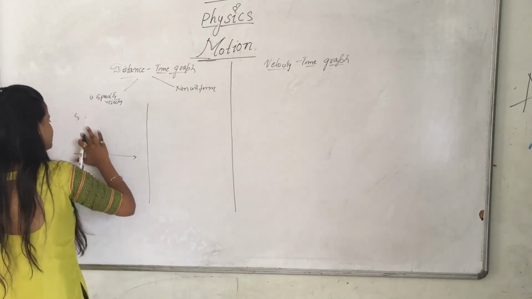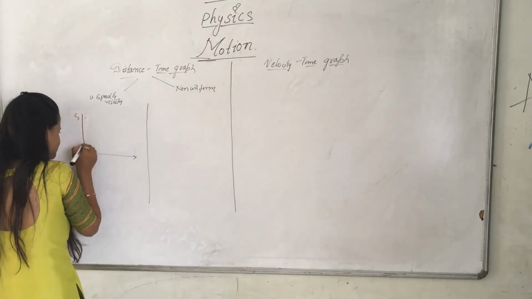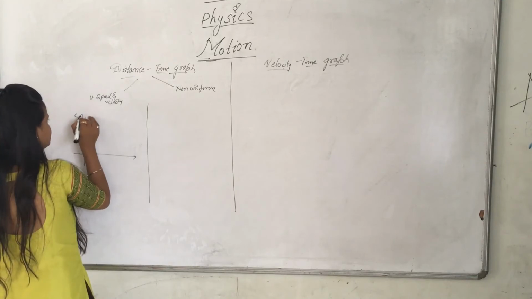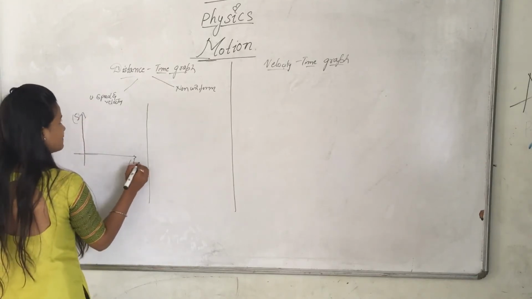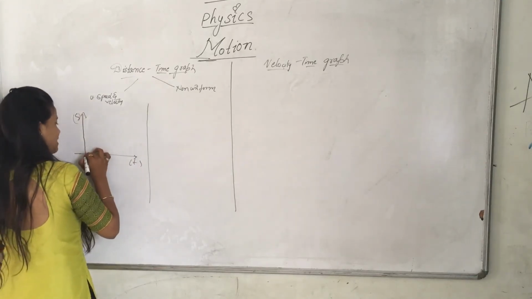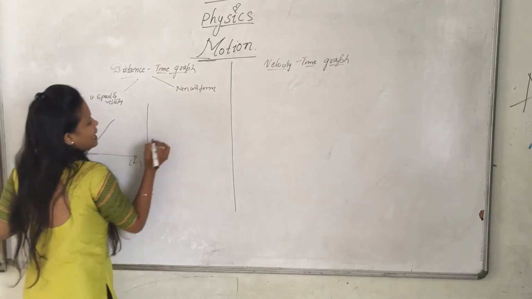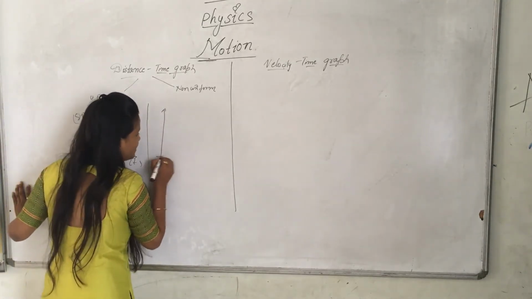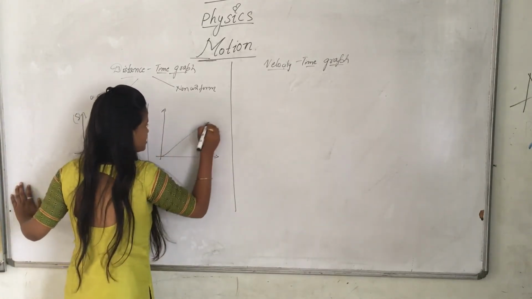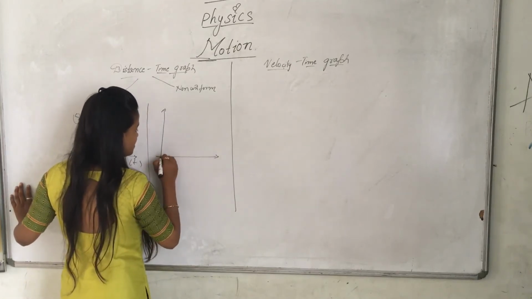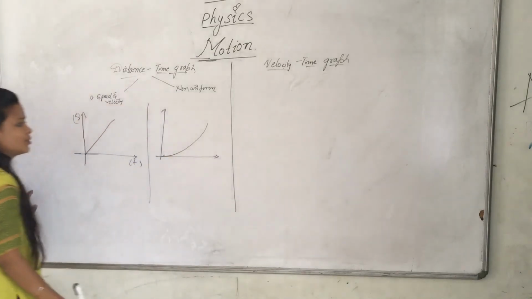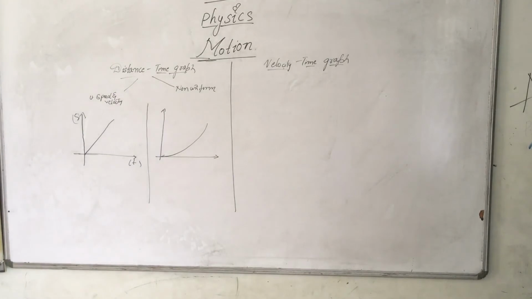Suppose this is speed and with respective time. Uniform means it is traveling in a uniform way, and non-uniform means it is traveling something like this. You understood? What is the difference between the non-uniform and the uniform speed and velocity graph? Okay.